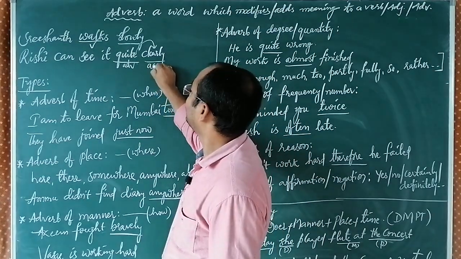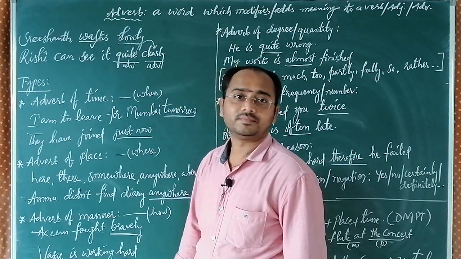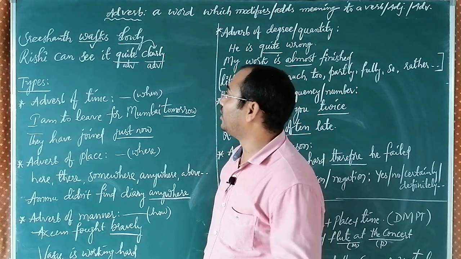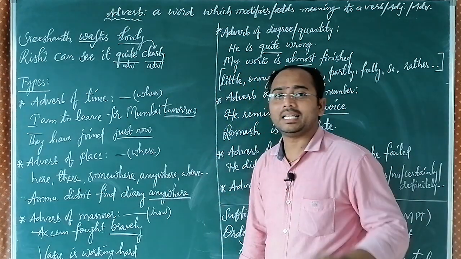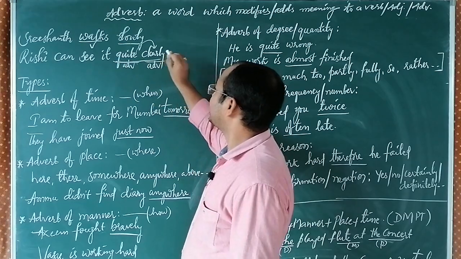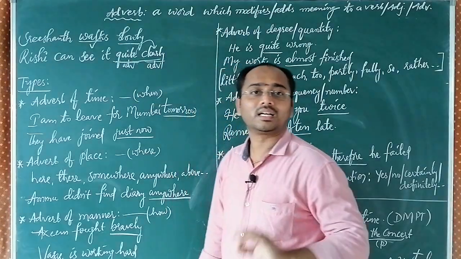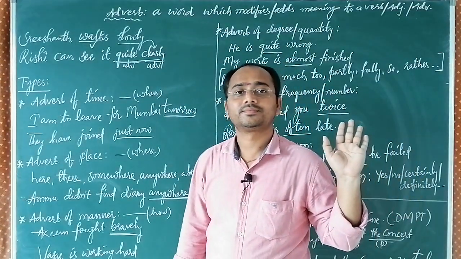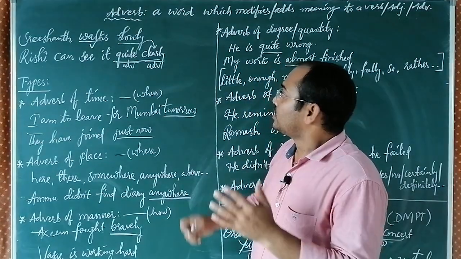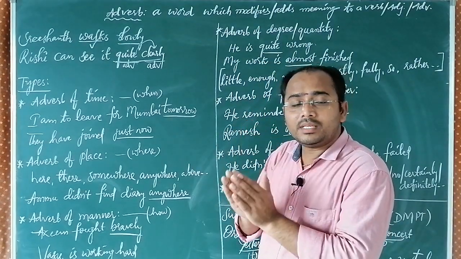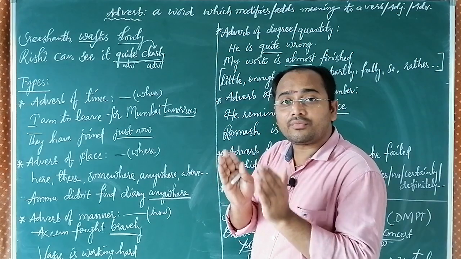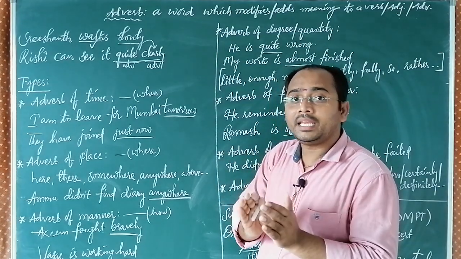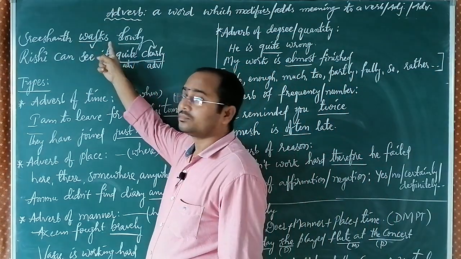So this is also an adverb. So Rishi can see it quite clearly, and of course we can consider this as one whole word, quite clearly. So an adverb is a word which modifies or adds meaning to the verb, and then to the adjective, as we will see.